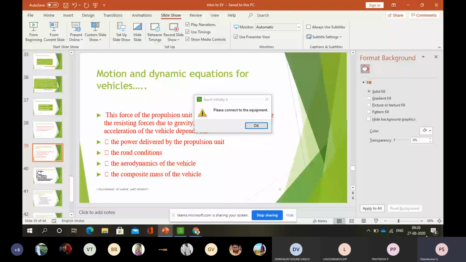And the second important parameter on which it depends is the road condition. If the road condition is very soft, very smooth, or slipping of the vehicle is possible, then the resistance offered by the road is not even at the minimum required level.